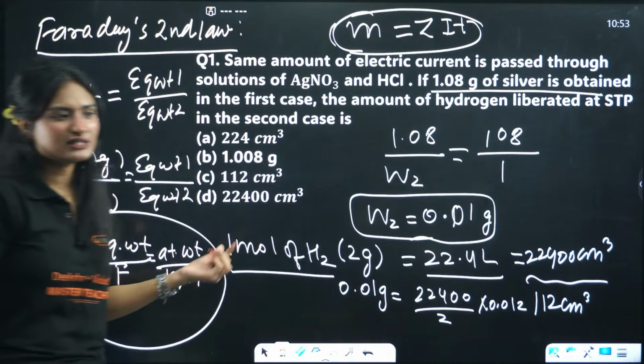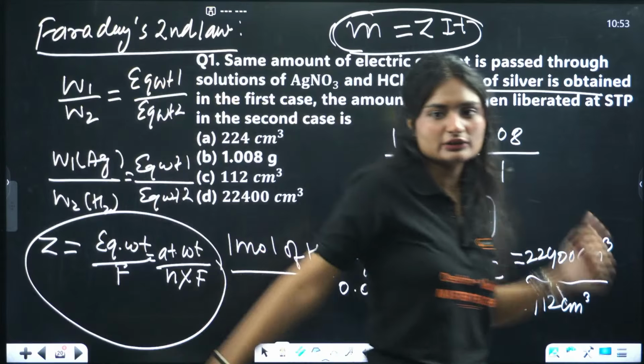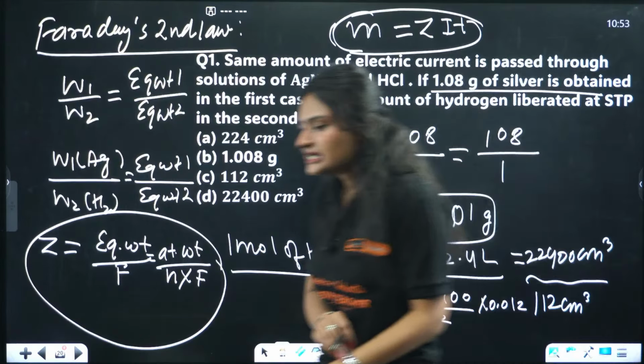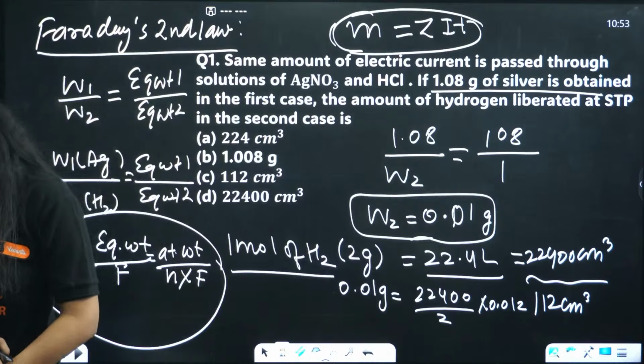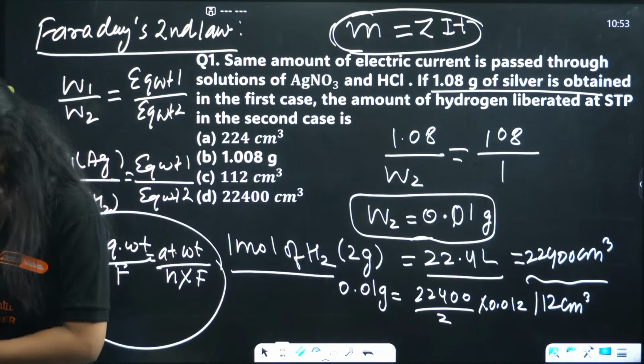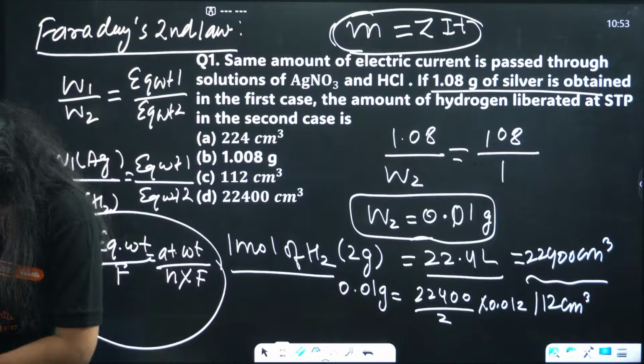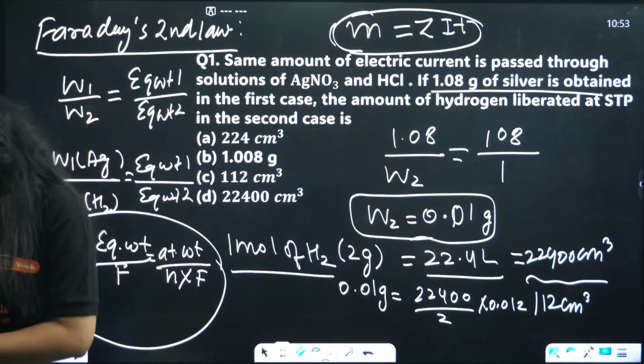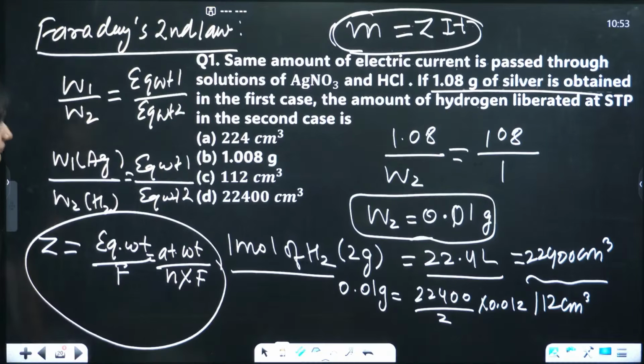Sometimes some questions will come from this Z only, the electrochemical equivalent. 112 centimeter cube. Correct. Yes, C. Okay, next question.